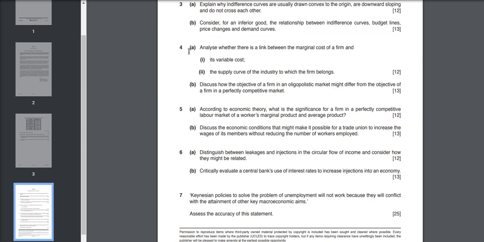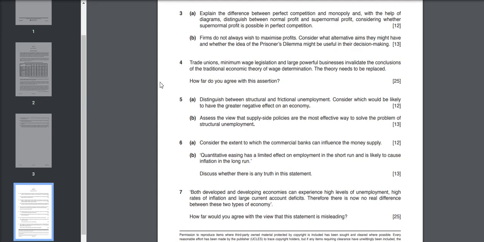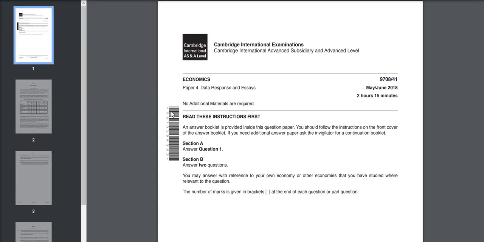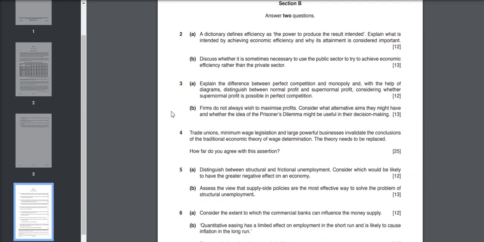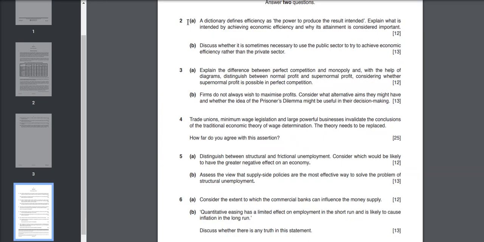And question number 4, this question number 4. Then from paper May June 2018 41, this efficiency thing: allocative efficiency, productive efficiency, right. Question number 2 and 3, because comparison between the different market structures has always been on the cards. Go through this concept of prisoner's dilemma as well. So question number 2 and 3 from here.